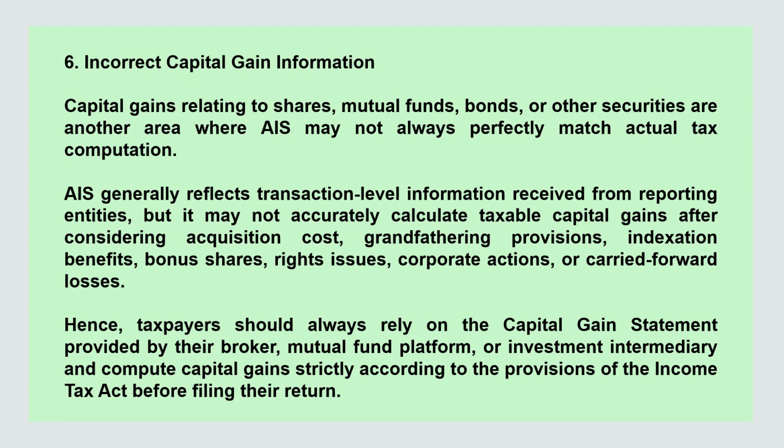6. Incorrect capital gain information. Capital gains relating to shares, mutual funds, bonds, and other securities are another area where AIS may not always perfectly match actual tax computation. AIS generally reflects transaction level information received from reporting entities, but it may not accurately calculate taxable capital gains after considering acquisition costs, grandfathering provisions, indexation benefits, bonus shares, rights issues, corporate actions, or carried forward losses.